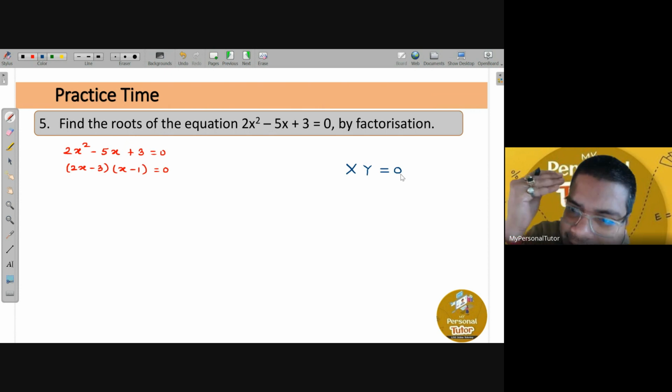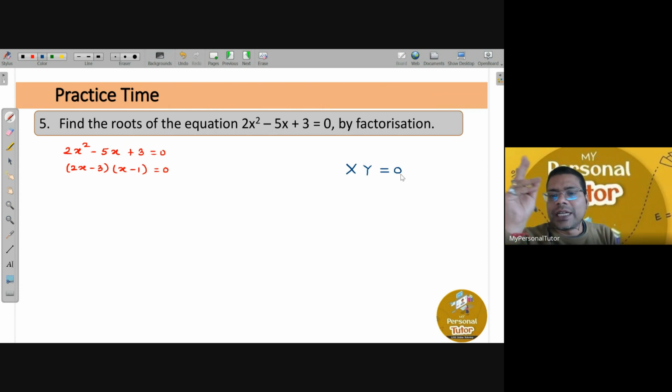Yes, at least one of them is 0, because otherwise if you multiply two non-zero numbers, the answer can never be 0. So always remember, when two numbers are multiplied and the product is 0, at least one of them has to be 0. Either X has to be 0 or Y has to be 0 or both have to be 0. Are you getting it?